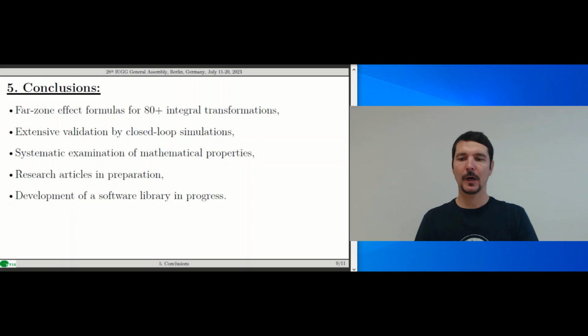coefficients. We are now completing a few research papers, and we hope that you will read the full story very soon. In addition, we are developing a software library written in MATLAB for calculation of the far zone effects, and this software will be freely available to all potential